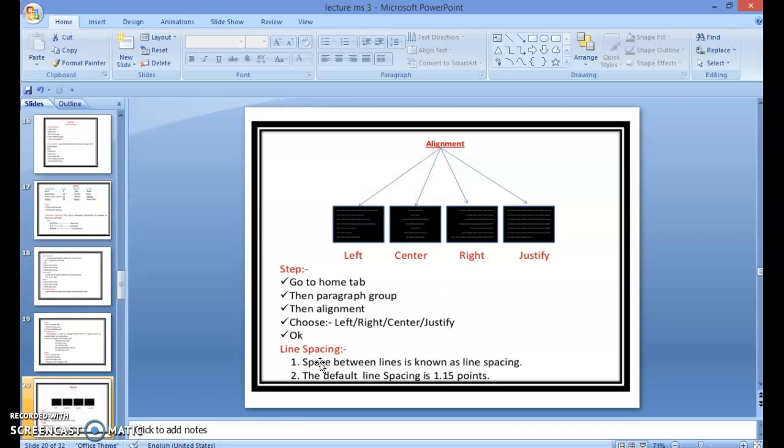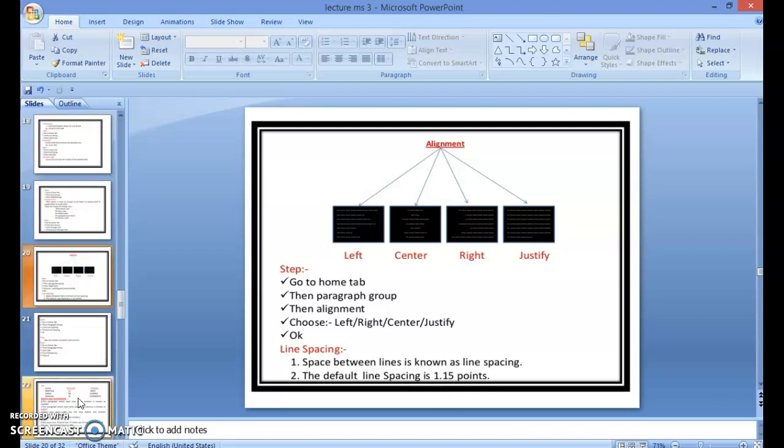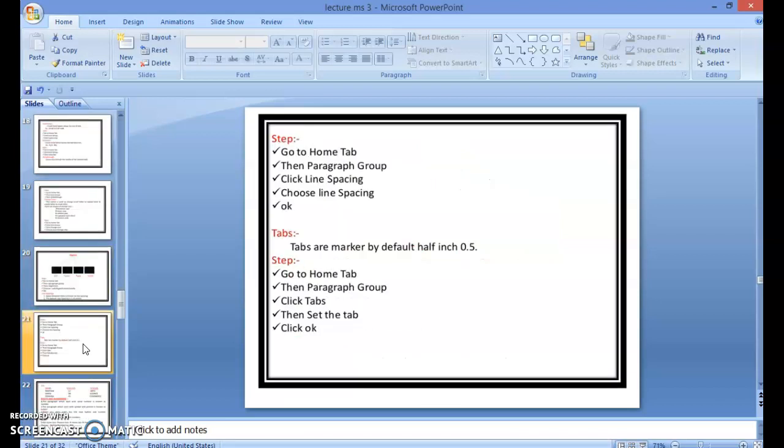Line spacing. The space between lines is known as line spacing. The default line spacing is 1.15 points. Steps: first of all, we are going to Home tab, then Paragraph group, then click line spacing, choose line spacing, then OK. Tabs are markers, by default half inch, 0.5. Steps: go to Home tab, then Paragraph group, then click tab, then set the tab, then click OK.